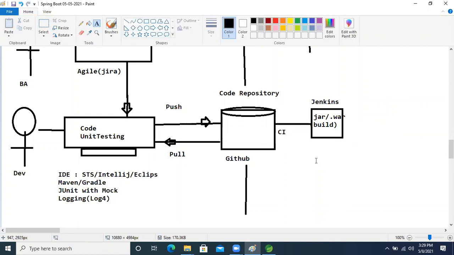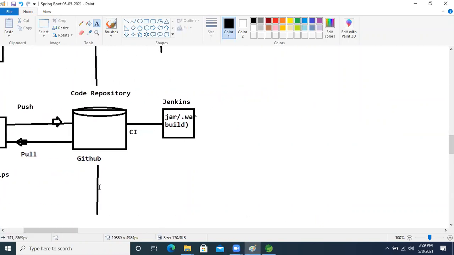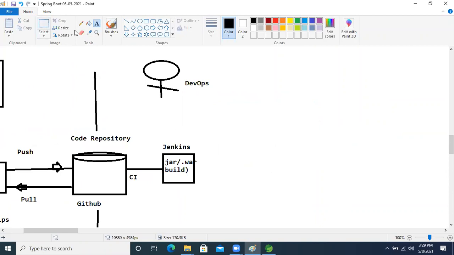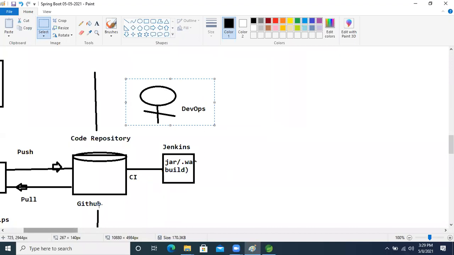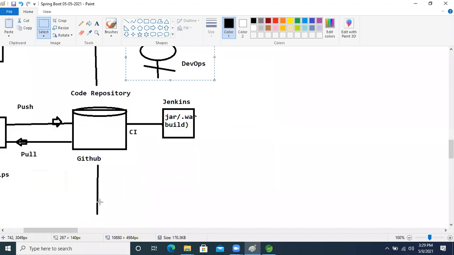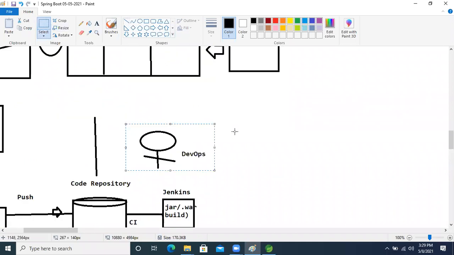So next, after that, what will our DevOps people do now? The DevOps people will create Docker images using the Docker tool.